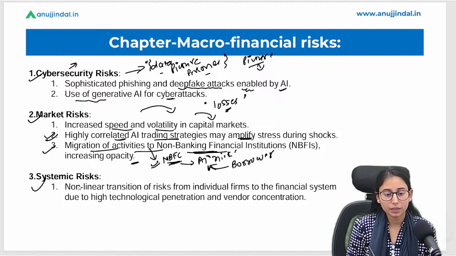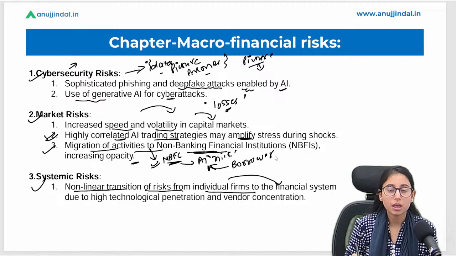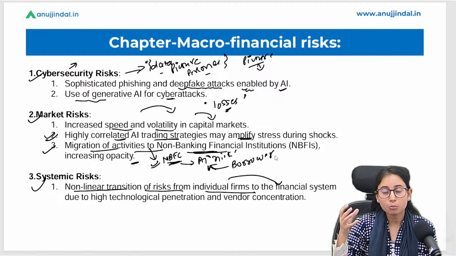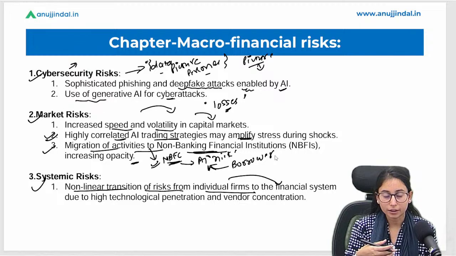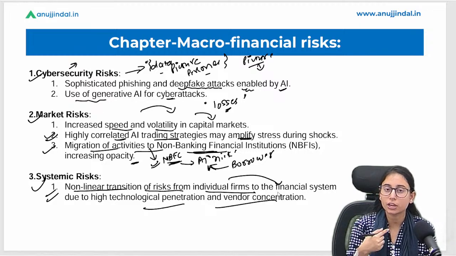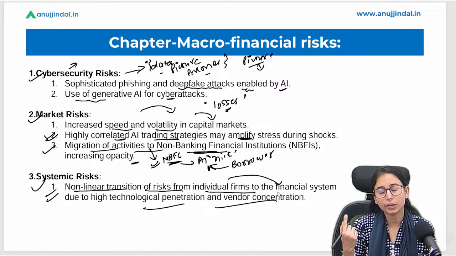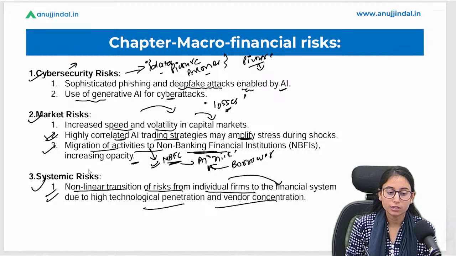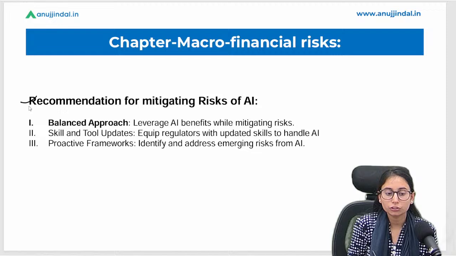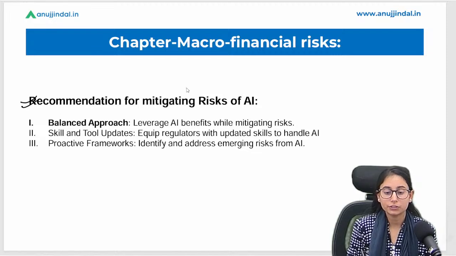Okay, systemic risk, a non-linear transition of risk from individual firms to the financial system. Suppose there was a risk concentrated with one particular single company, and now the risk has emerged into the financial sector as a whole, and this is a systemic risk due to high technology penetration and vendor concentration, because AI is being used by each and every participant in the market, and hence due to interconnectedness, there is a risk of systemic risk, which is unavoidable.